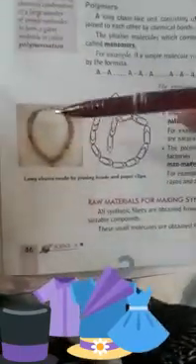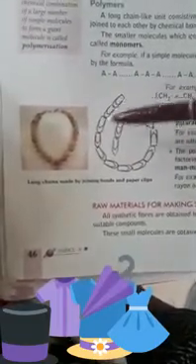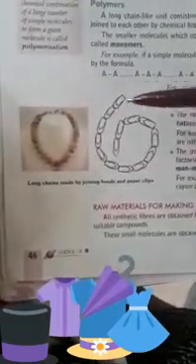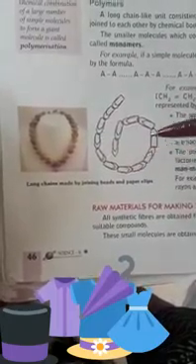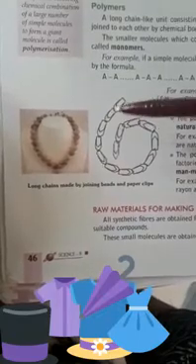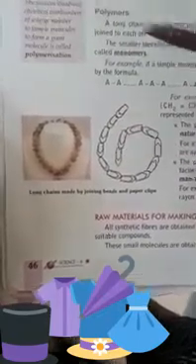So, what are polymers? Polymers are long chains of molecules. Let's discuss polymers in detail. For example, you have a necklace or a bracelet. See how many parts are joined together to form a long chain. These small parts are the molecules, and the whole chain is called a polymer.